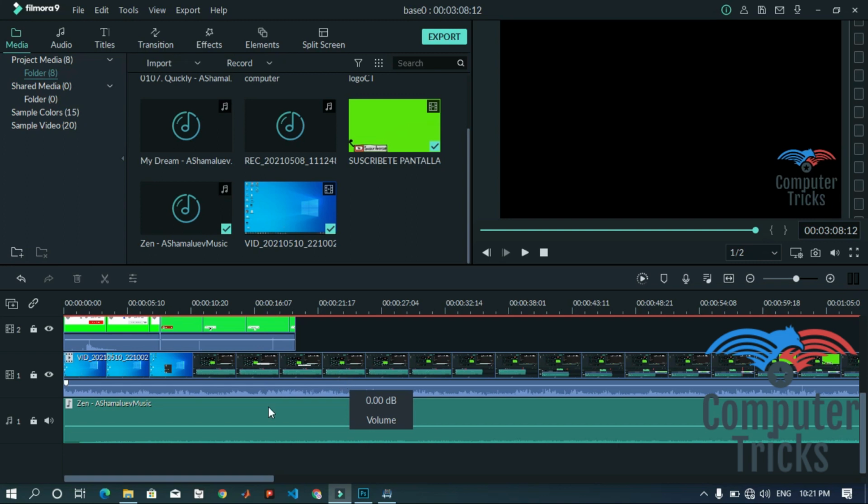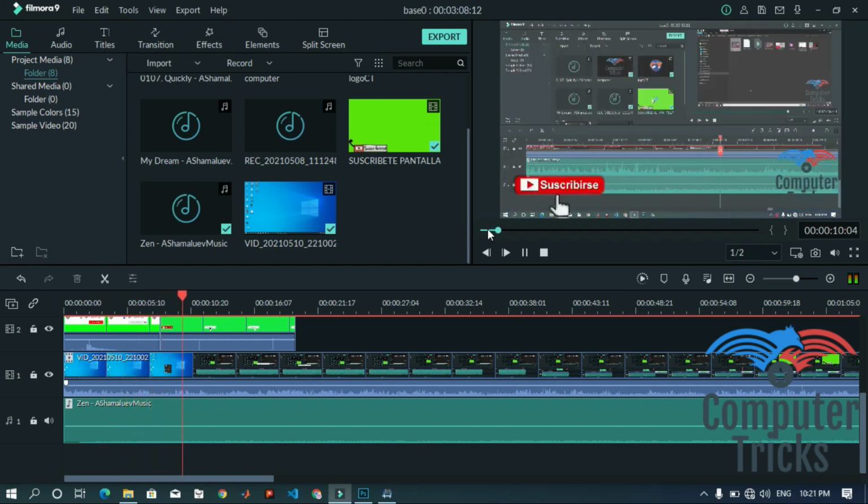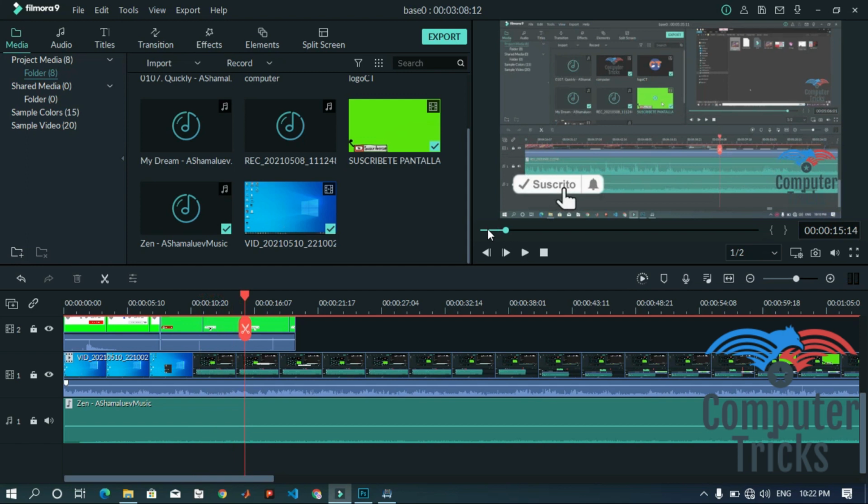So just listen for a minute. How to remove green screen from the video. So you heard that there were many noises, so I would like to remove this noise.